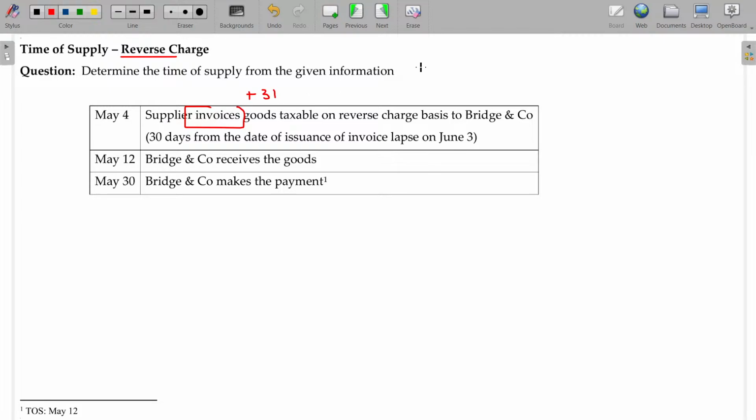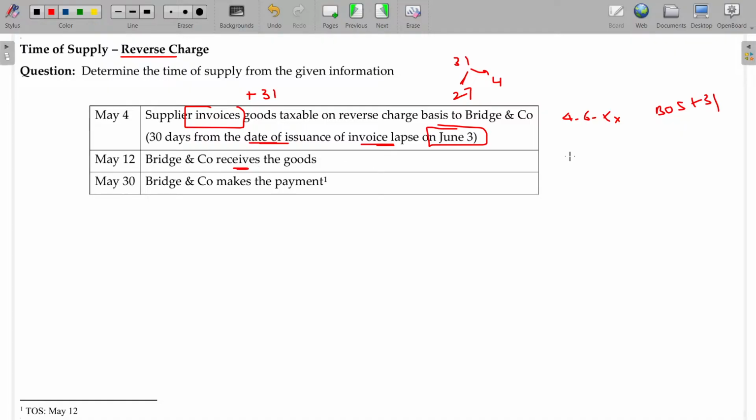May 4th. May has 31 days, right? Leave the 4 days. Leave the 3 days. If you leave them, 27 days are already over. Another 4 days, so 4th June will be the date. So this is nothing but bill of supply plus 31 days. 30 days from the date of issuance of the invoice lapses on June 3rd. You have to add one more extra day, so 3rd June becomes 4th June.